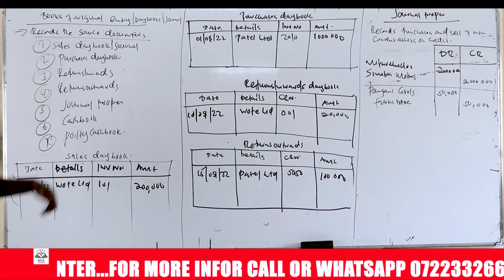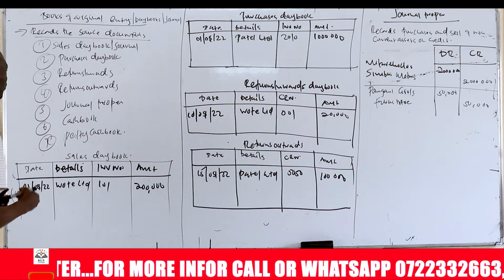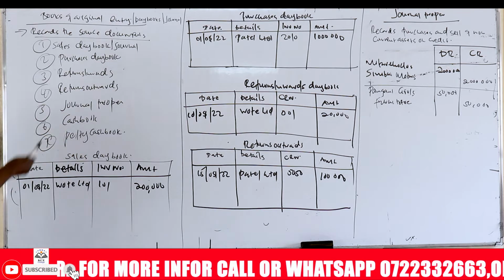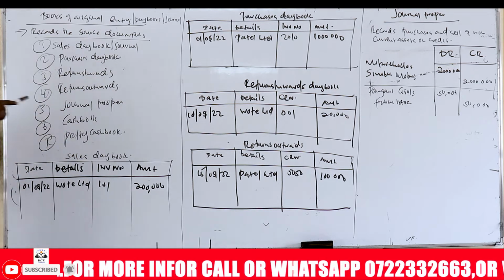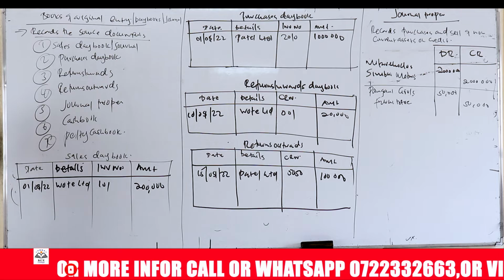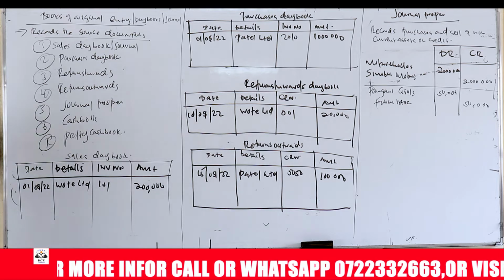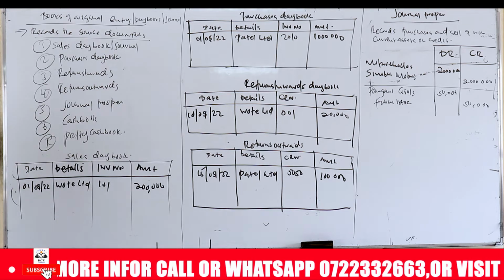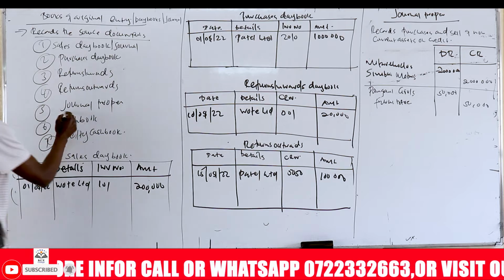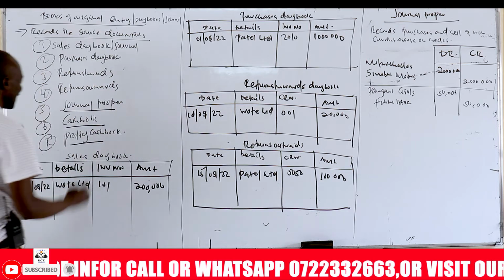So these books are the sales day book or journal. We have the purchases day book or journal. We have the return inwards day book or journal, and then we have the return outwards day book or journal. We have the journal proper. We have the cash book and we have the petty cash book.